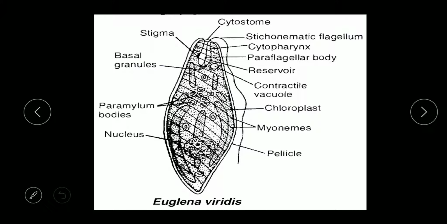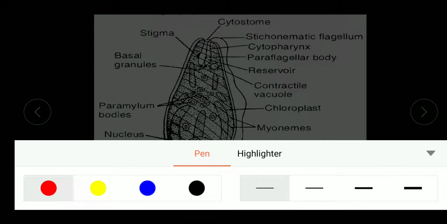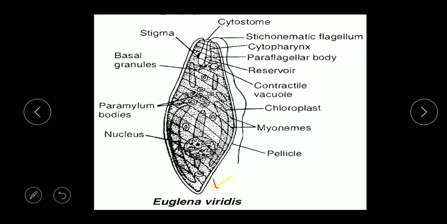This is a structure of euglenoids. Now when we see, there is one blunt end and one tapering end. You can see this tapering end here. So this is a tapering end and this is a blunt end. Now in the blunt end you can see a depression. This depression represents a reservoir.